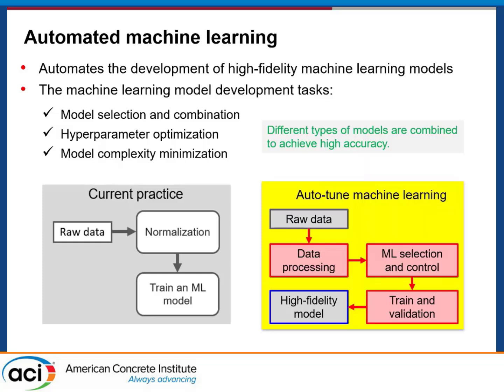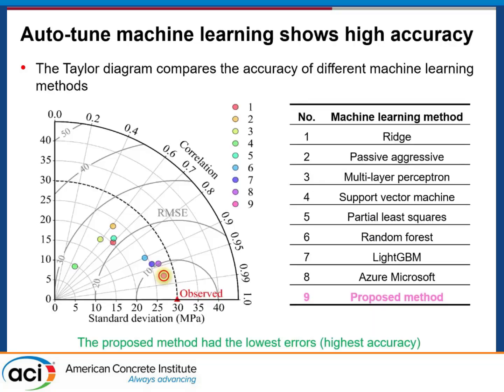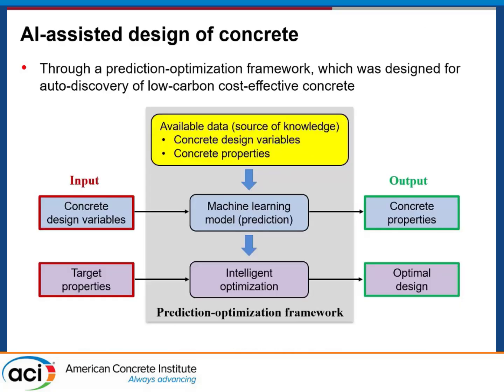Basically, we developed this approach to combine and modify the machine learning models to achieve high fidelity models. Then we compared the developed model with some existing methods, and we found that this method outperformed the other methods.